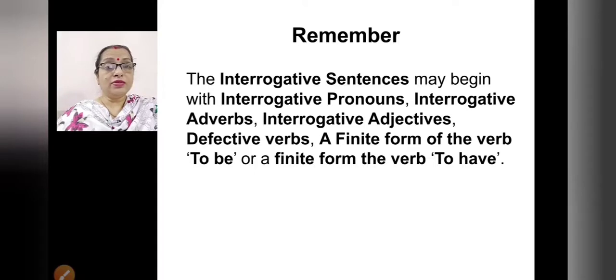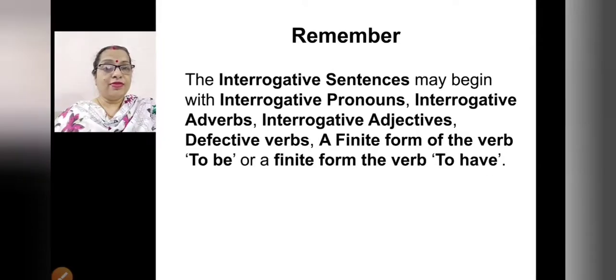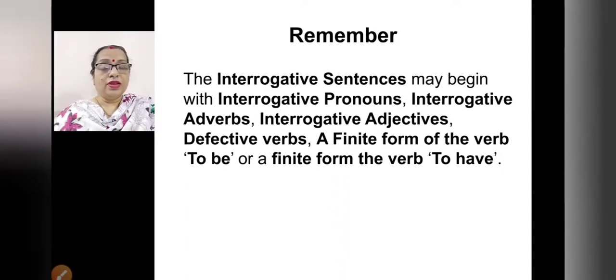Interrogative adverbs means when, why, where, how. Interrogative adjective, what, whose, which. Defective verbs, can, could, may, might, shall, should. Finite form of the verb to be, is, am, are, was, were. And finite form of the verb to have, has. All these things you have studied earlier. Interrogative sentences start with these verbs.